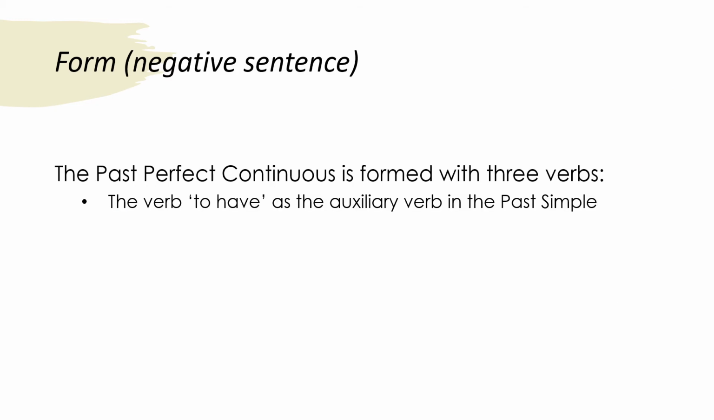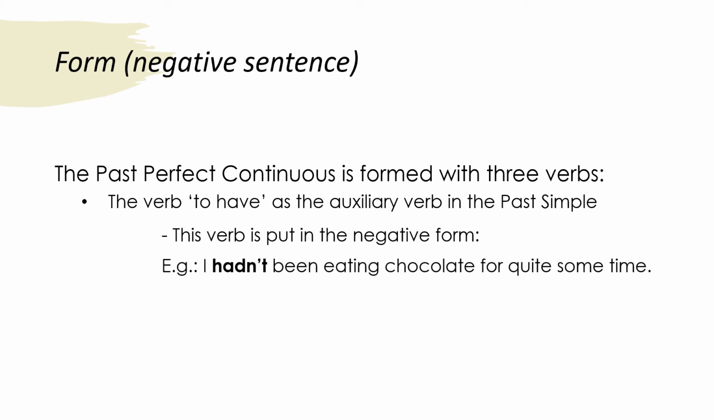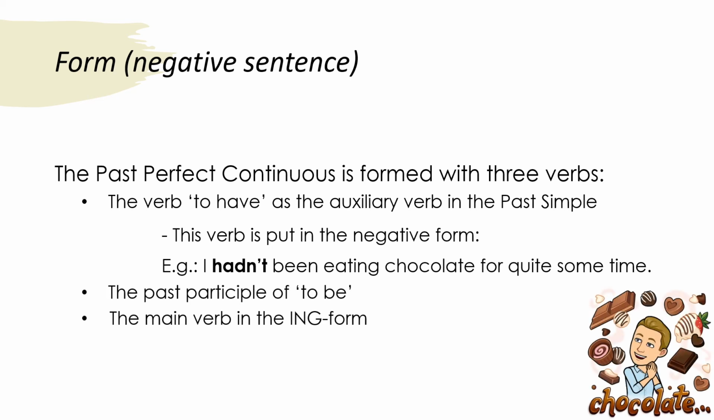We also form negative sentences, of course. If that is the case, we have to change our auxiliary verb to have by putting it in the negative form. For example, I hadn't been eating chocolate for quite some time. The other verbs, so been and the main verb, remain unchanged.